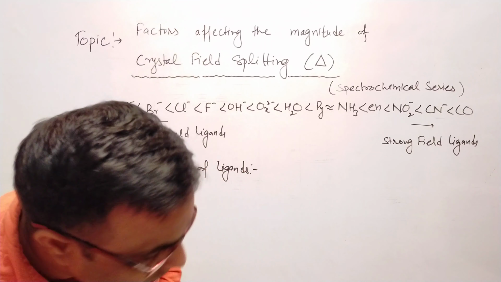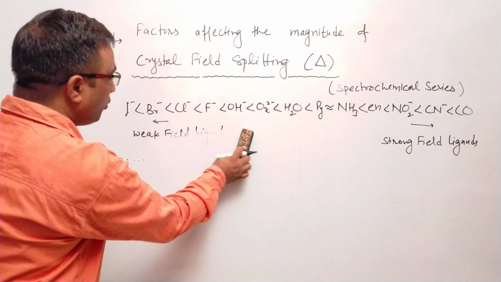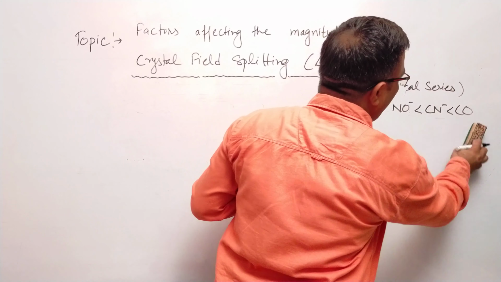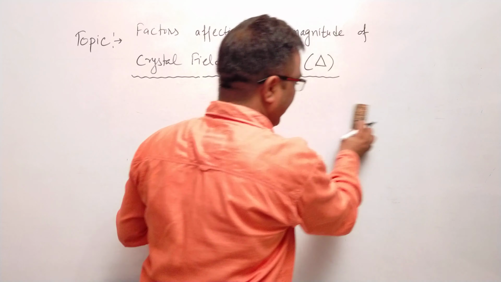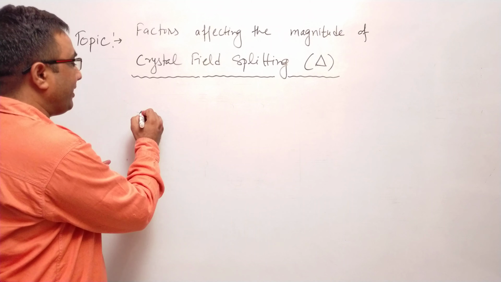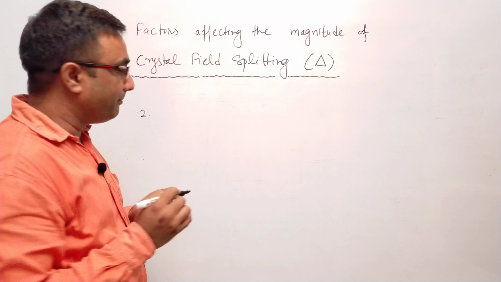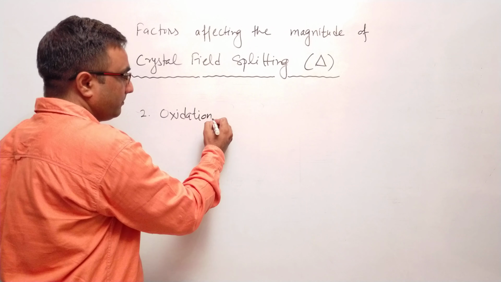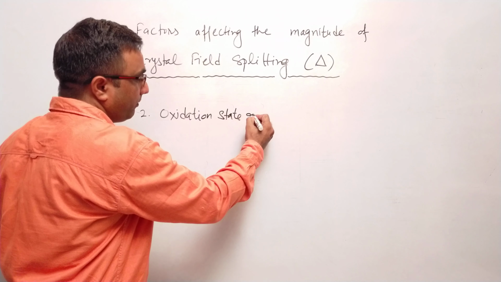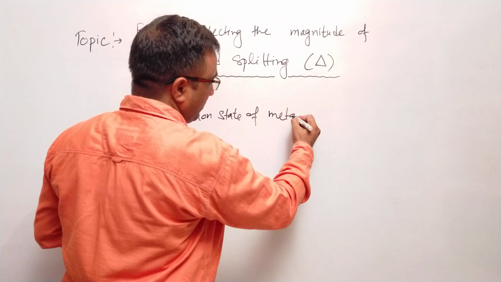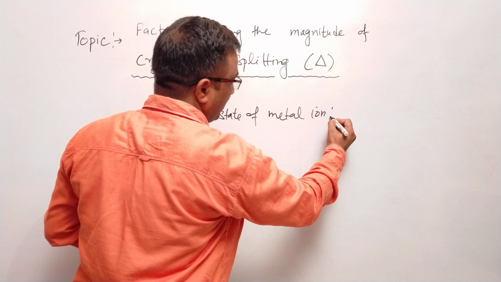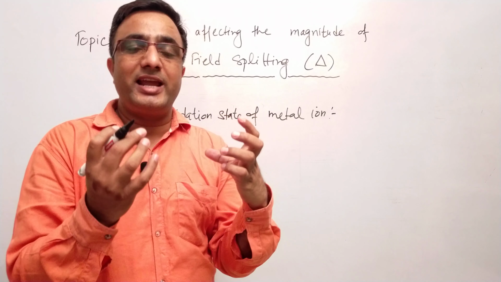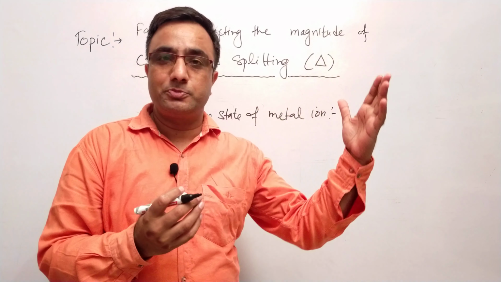Now I am going to discuss with you the second factor on which crystal field splitting depends, that is oxidation state of the metal ion. Okay, second factor on which crystal field splitting depends is the oxidation state of metal ion. The central metal ion with more oxidation state will show greater crystal field splitting.